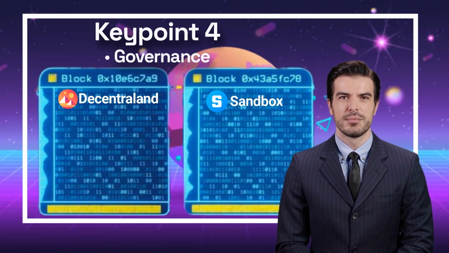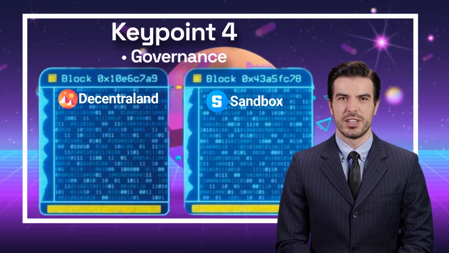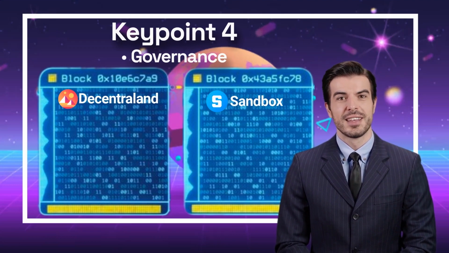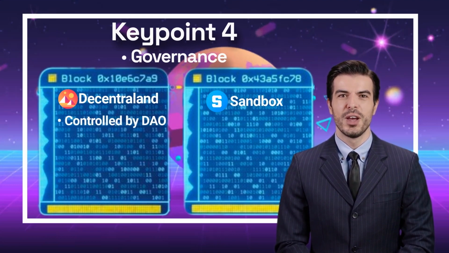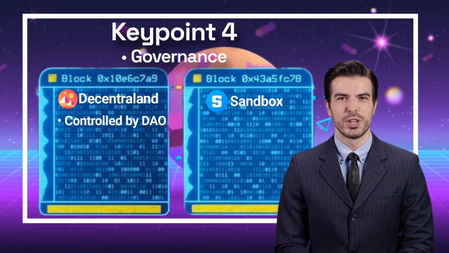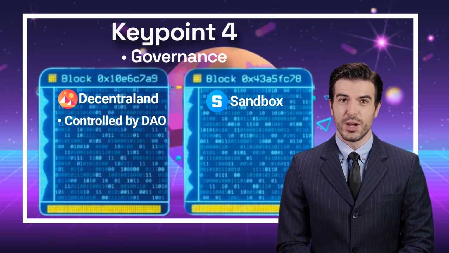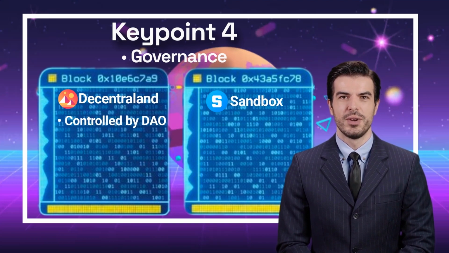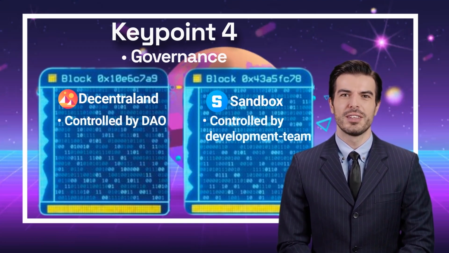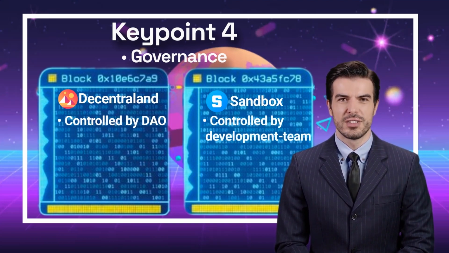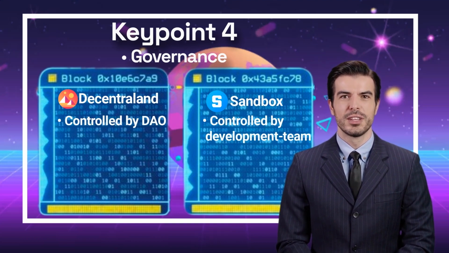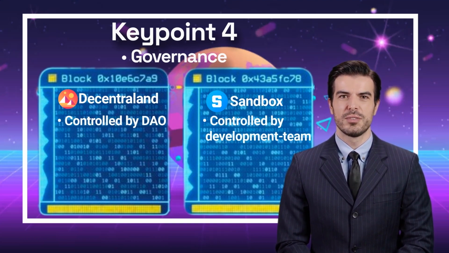Key point: governance. Decentraland has a more decentralized governance structure compared to Sandbox. Decentraland is governed by a DAO, a decentralized autonomous organization, which allows users to vote on proposals for the platform's development. In contrast, Sandbox is primarily controlled by the platform's development team. They have a more centralized decision-making process, where the development team makes most of the decisions.